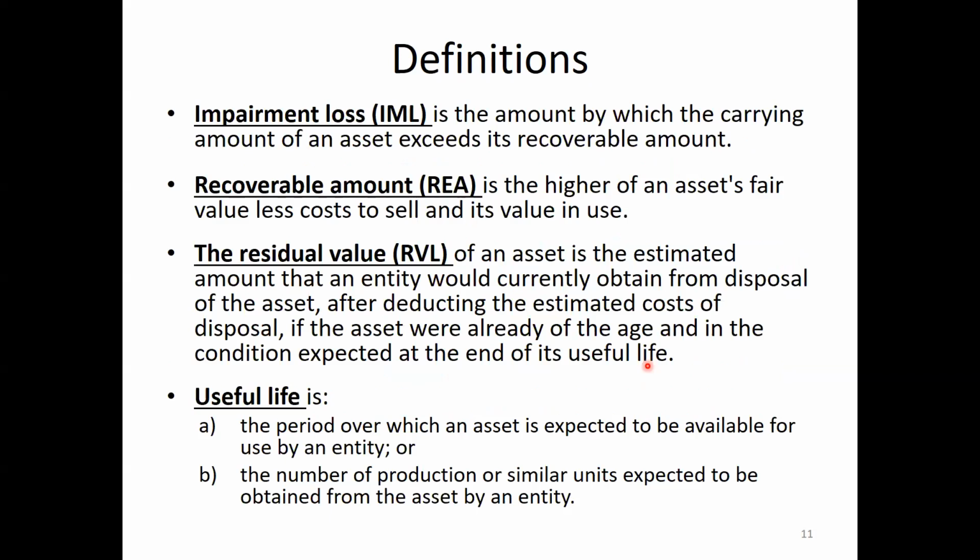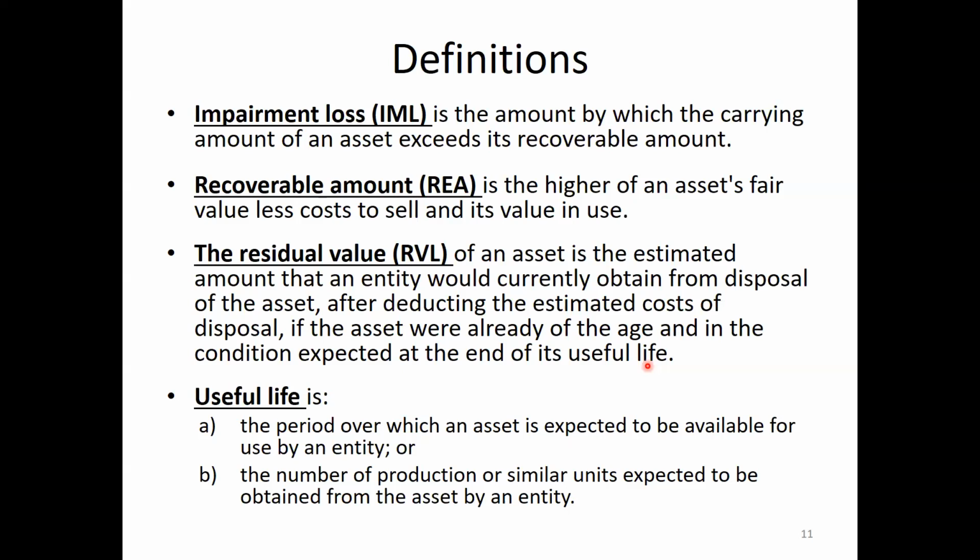Impairment loss. Sometimes suddenly the values of some assets are reduced. At that time, impairment will be made on them. Impairment loss is the amount by which the carrying amount of an asset exceeds its recoverable amount.